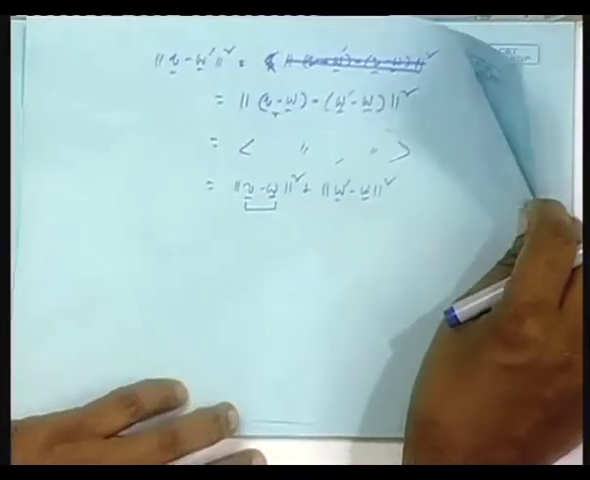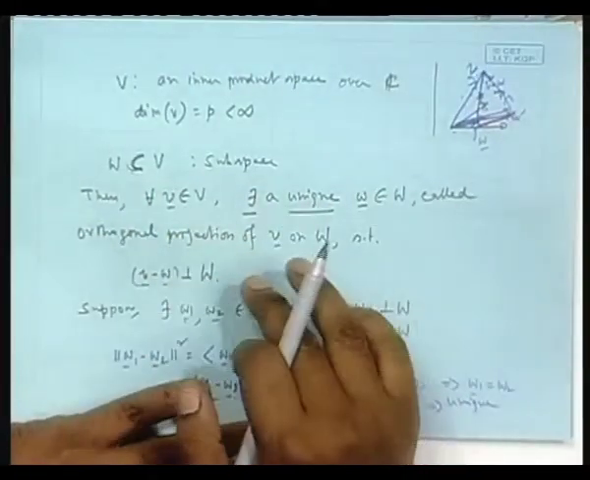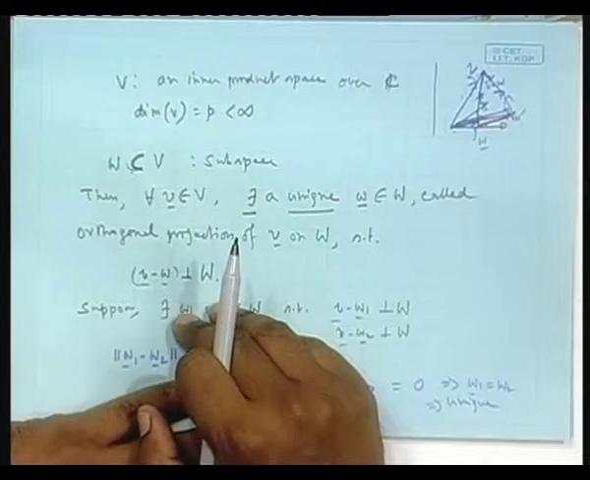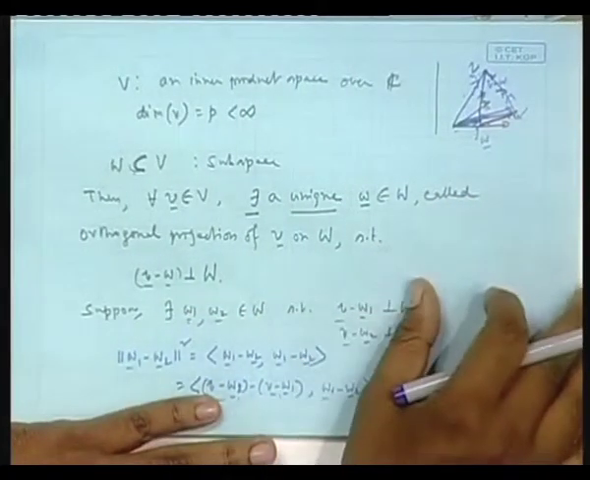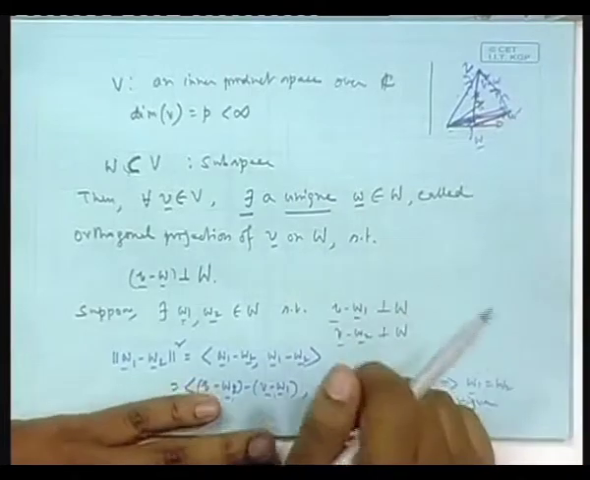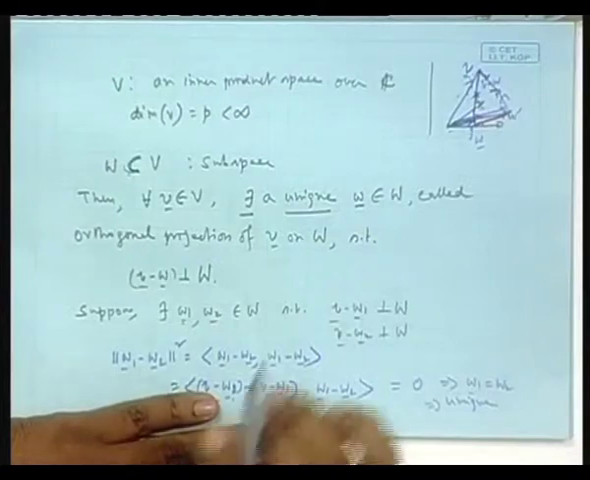But then comes the question of existence. Everything I assumed that there exists. If it exists, then it is unique. Okay, then minimum norm, all those things I proved. But existence is required. Existence is very easy. W is a subspace of capital V.